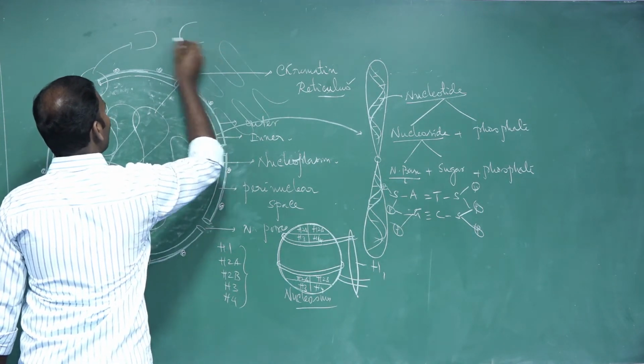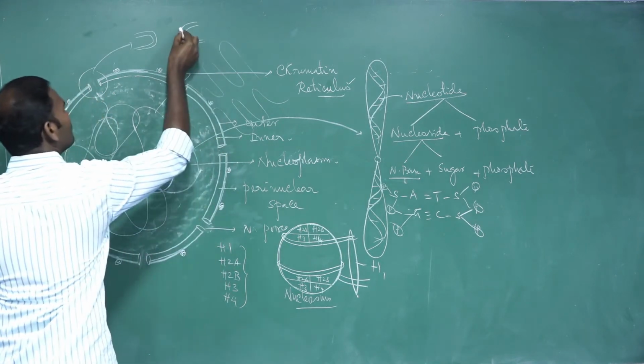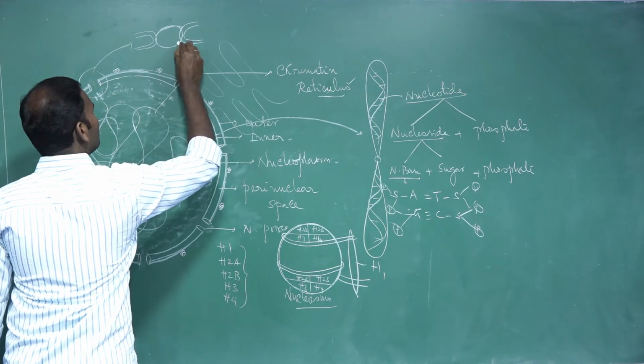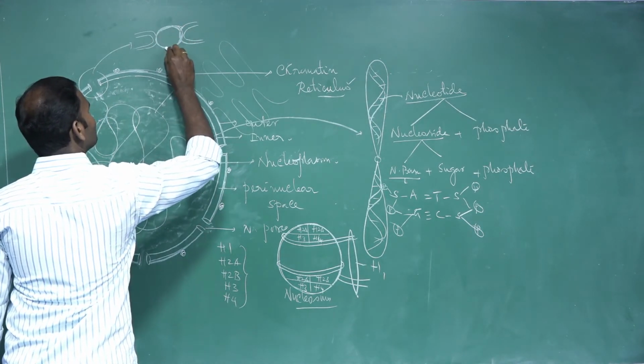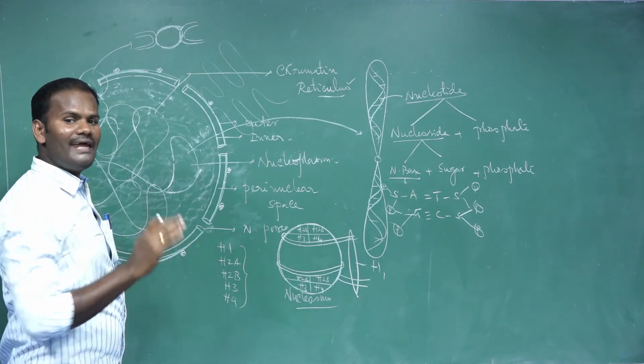If you enlarge here, it is a double membrane. This is the nuclear pore. It is completely surrounded by a circular structure called annuli. Usually the annuli are composed of 9 cylinders.